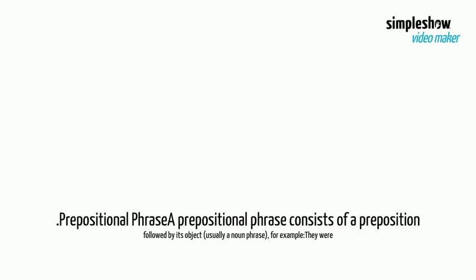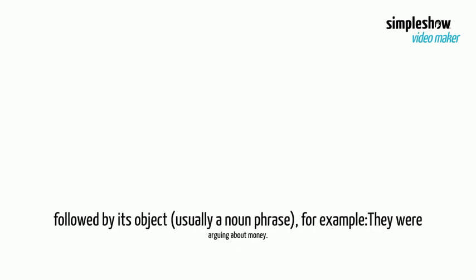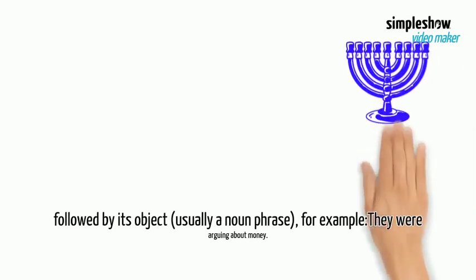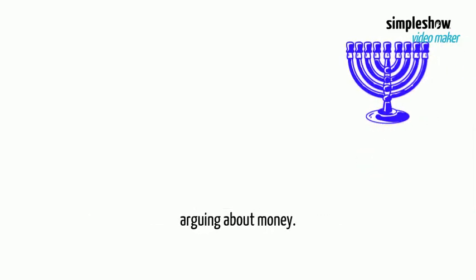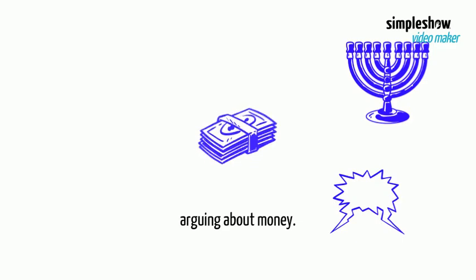Prepositional phrase. A prepositional phrase consists of a preposition followed by its object, usually a noun phrase. For example, they were arguing about money.